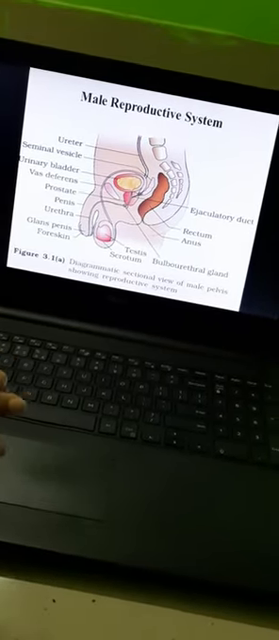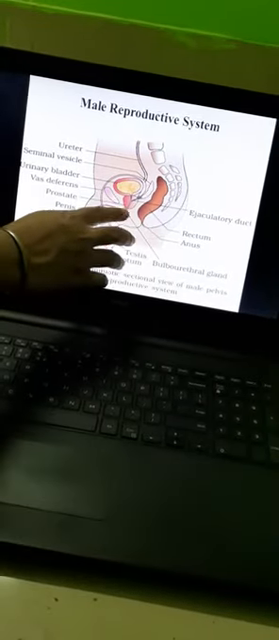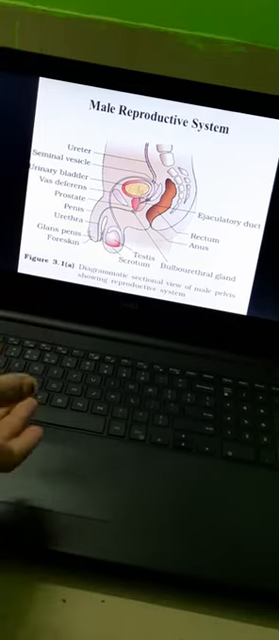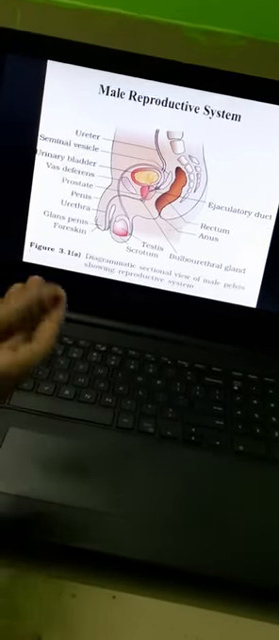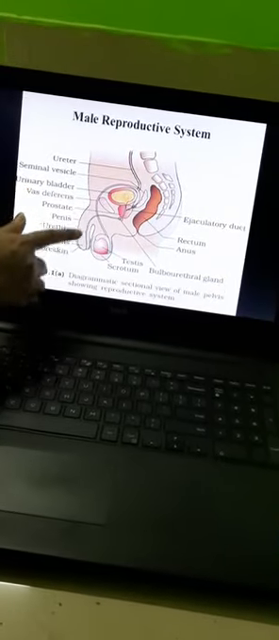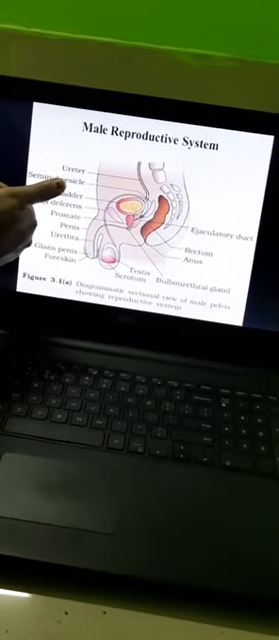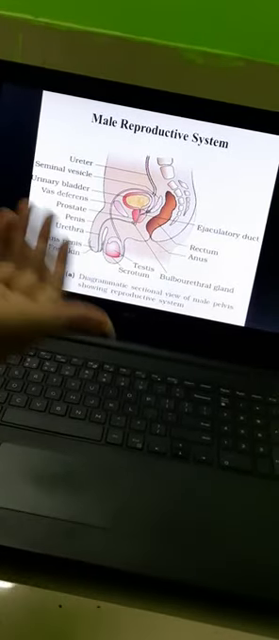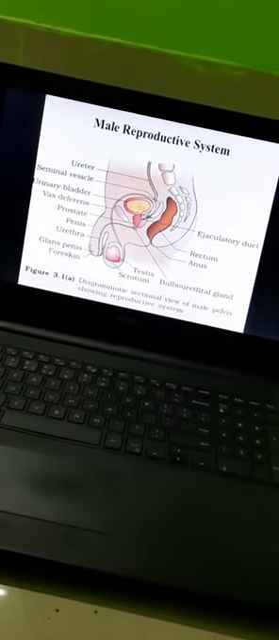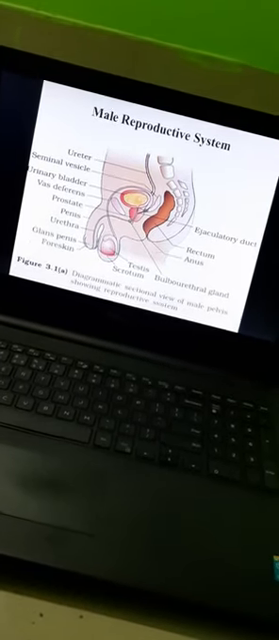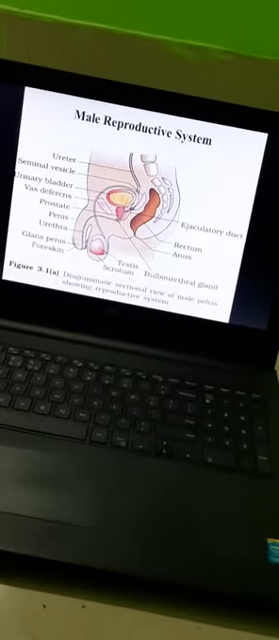The secretion of the bulbourethral gland, this small one, helps in lubrication of the penis. What does this lubrication of the penis mean? This means that when the penis enters the female genital tract, it may cause friction. As we know, when two surfaces come in contact with each other, there is friction. So maybe there is a chance of blood vessel rupture.